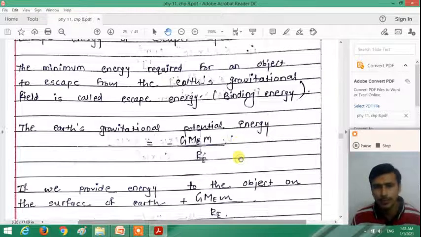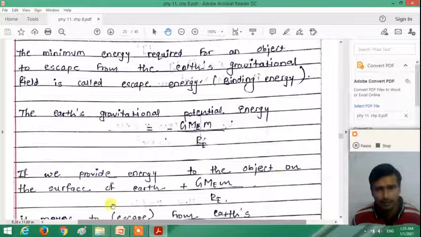Now if we provide energy to the object on the surface of the earth, plus G Me m divided by Re, the same amount of energy but plus, right? What is the total energy? The total energy of the object on the surface of the earth is zero, because the object on the surface has a potential energy minus G Me m divided by Re, and if we provide plus G Me m divided by Re, the total energy is zero, right?